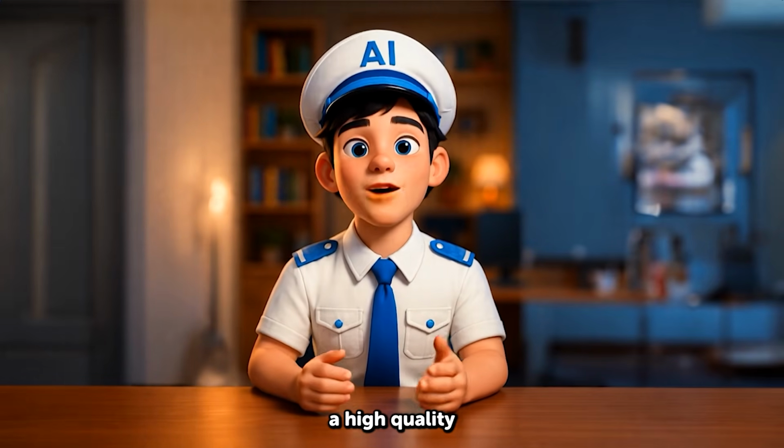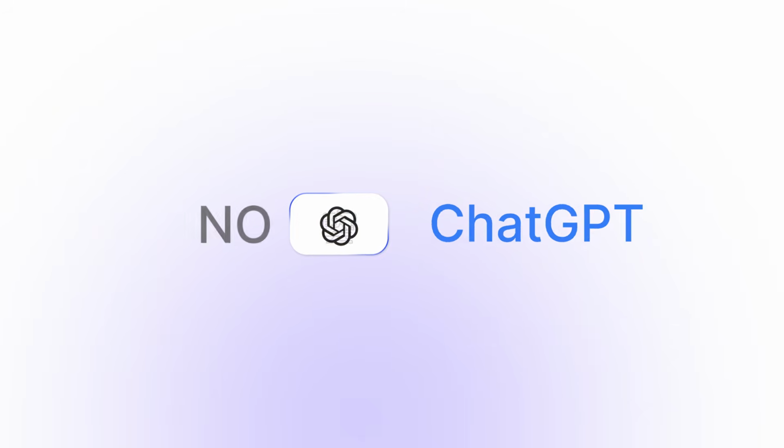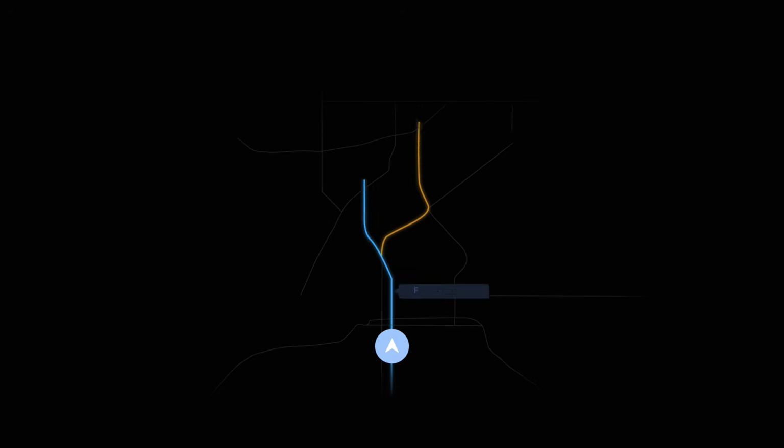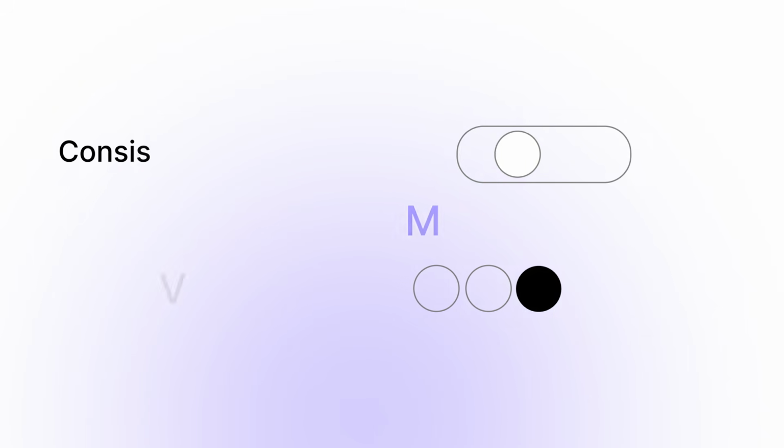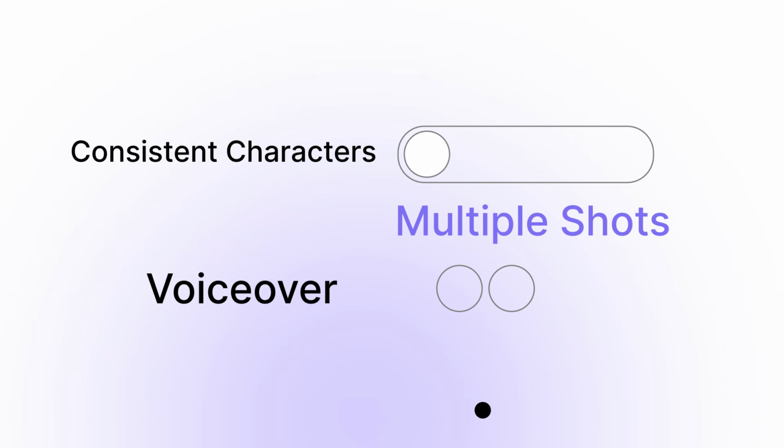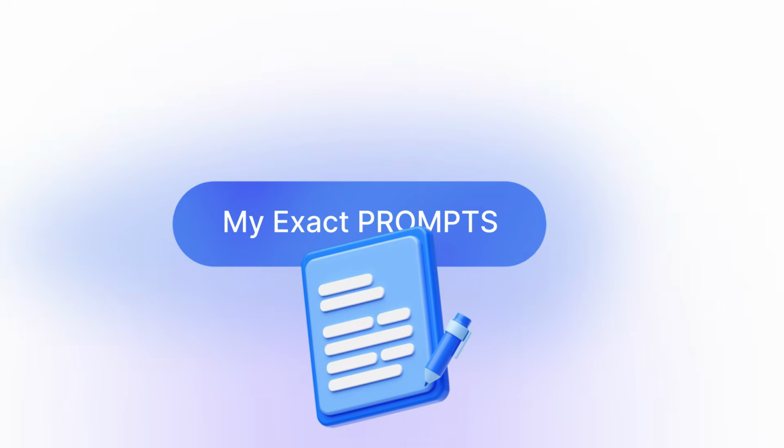We can finally have a high-quality Pixar-like animation. No expensive software, no animation skills, just ChatGPT, a crazy AI animation tool, and the exact method I'm about to show you. By the end of this video, you'll know how to turn a single image into a full animated story with consistent characters, multiple shots, voiceover, everything. And don't worry, I'm giving you my exact prompts so you can copy it today.